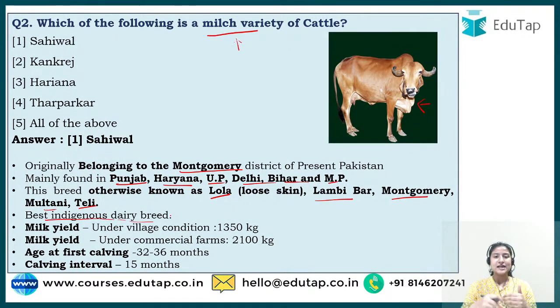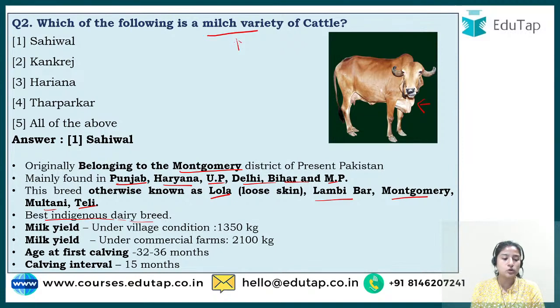What is indigenous? That which belongs to India only, or that has always been in India. Indigenous basically means native, native to a particular land. And do not get confused that if it belongs to Pakistan, how is it native to India? Because it has been here since India was undivided, right?